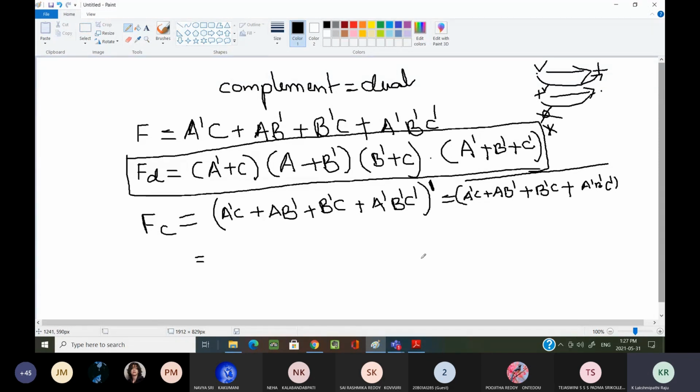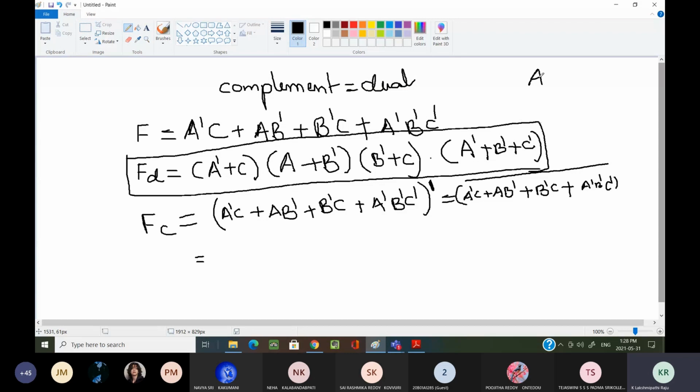What we have to do, by using De Morgan's law, we have to derive the f complement expression. Now we have to expand this complement. What are the two De Morgan's laws we have to consider?